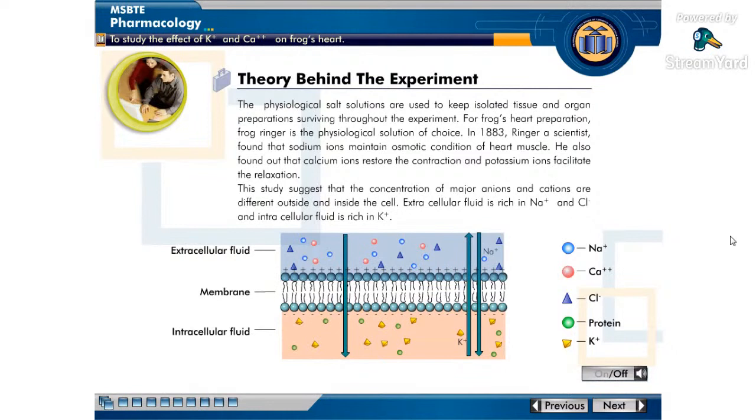This study suggests that the concentration of major anions and cations are different outside and inside the cell. Extracellular fluid is rich in sodium ions and chloride ions, and intracellular fluid is rich in potassium ions.